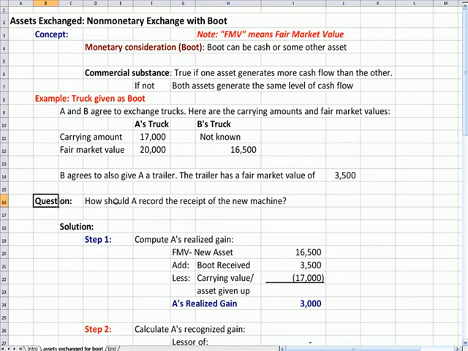And the question is, how should A record the receipt of the truck? It should say truck. That's from an old question and I didn't change it. So A has to record something on the books. What would they record?